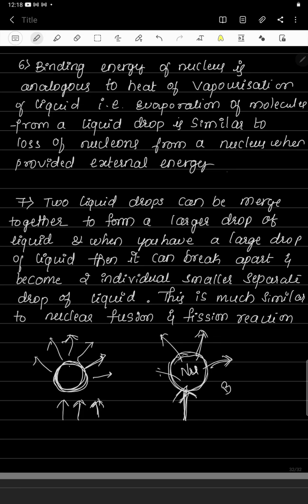This is by overcoming the binding energy. Some energy is holding all the nucleons inside this nucleus. So if you give an external energy, all the nucleons come out from the nucleus. The same thing happens as in the case of a liquid drop. When you give heat to the liquid drop, the molecules come out of the liquid and come to the gaseous state. In the same manner, if an external energy is given to the nucleus, the nucleons come out from the nucleus.